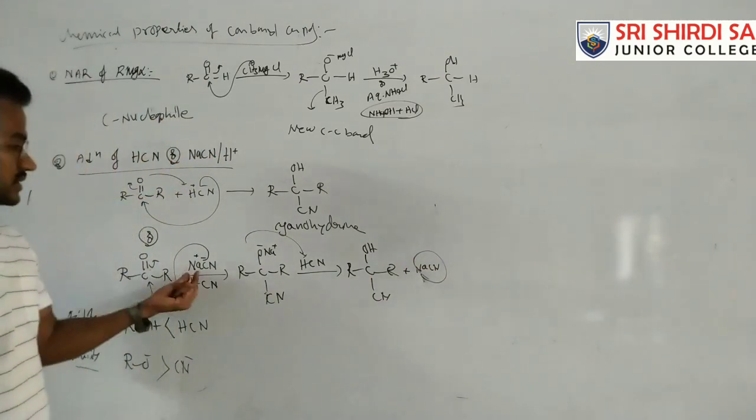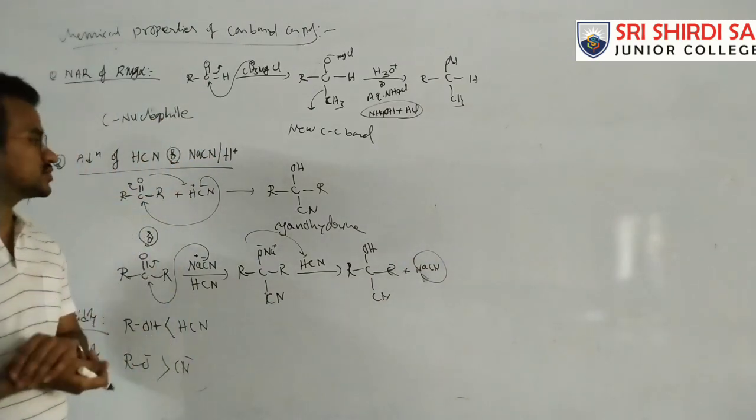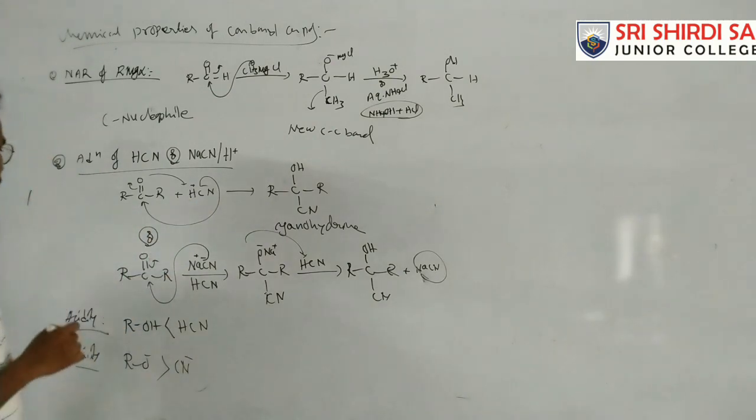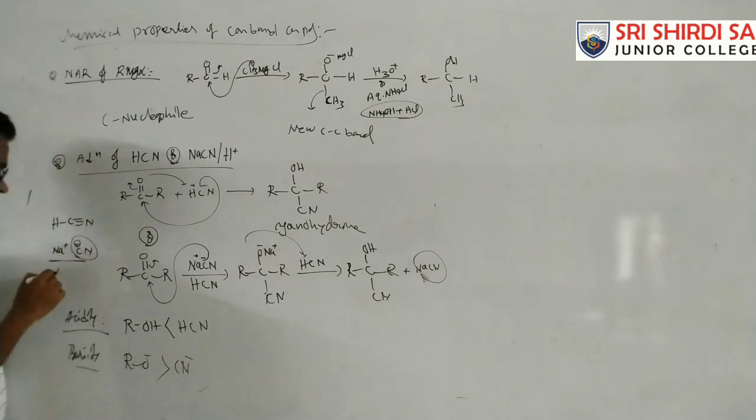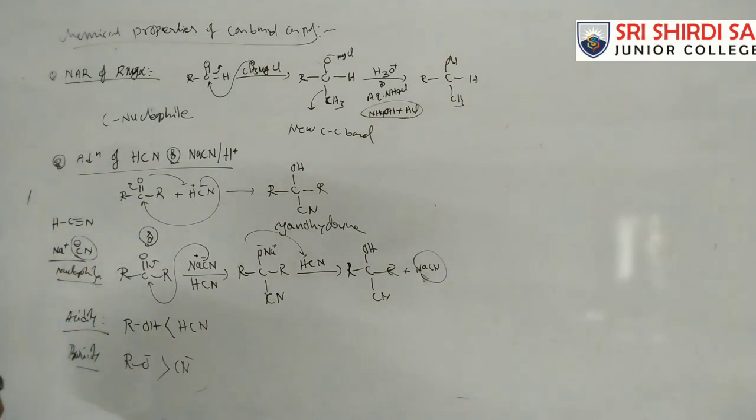Okay, and we take it in a catalytic amount. Why should we take a catalytic amount? Here in this case HCN is a covalent compound. Na+ is an ionic compound. So here, the negatively charged nucleophile is more reactive.